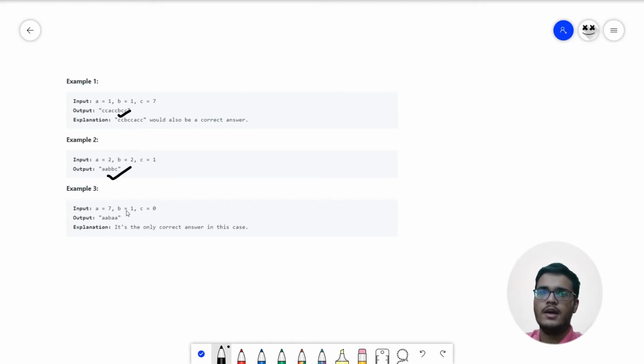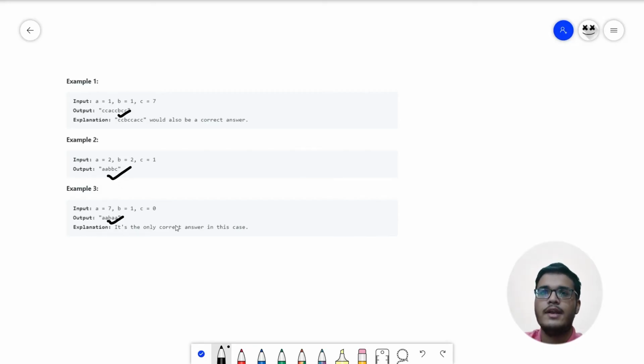So I hope the idea is pretty clear: what we need to do is take up the character that has the maximum count, take out 2 from it and add a separator, and continue this until we exhaust all the characters or until we are left with no more separators. So we can develop a generalized relation between the characters' count and develop the answer.